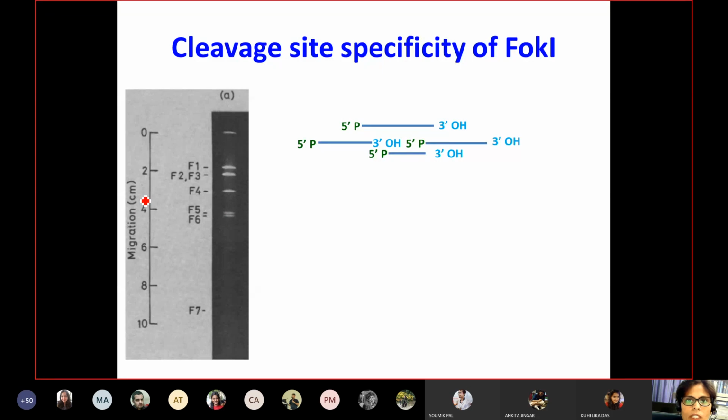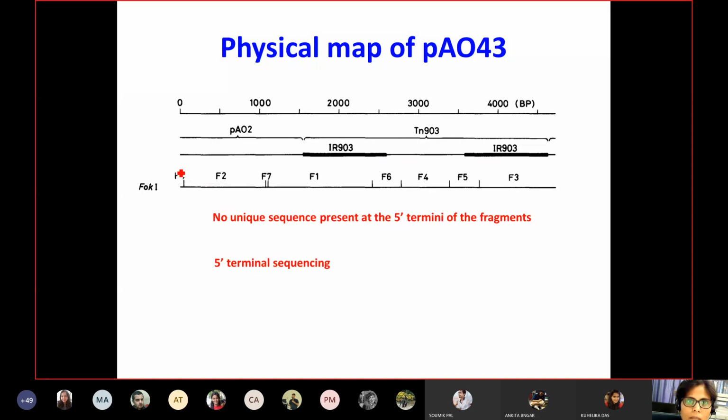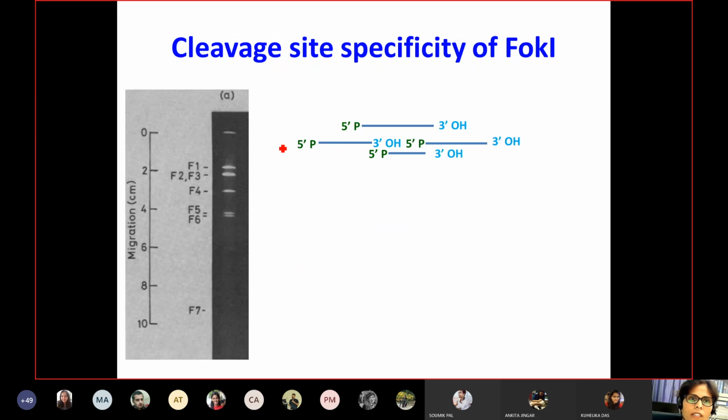So basically what they did, they took all 6 fragments from here. Actually, there are 7 fragments, you cannot see here, but they took all the prominent 6 digested fragments from the plasmid PaO3 and labeled them with P32.